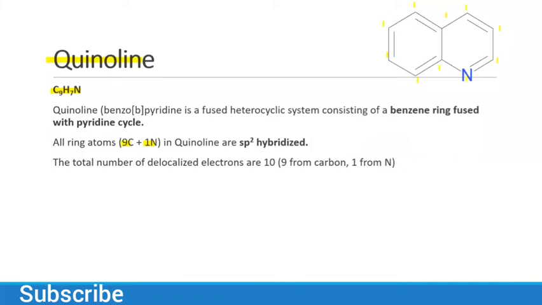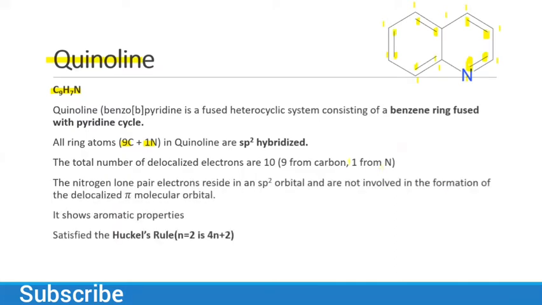And the total number of delocalized electrons is 10: 9 from carbon and 1 from nitrogen. We have 1 from nitrogen, 1 from this carbon, 1 from this, 1 from this. So we have a total of 9 from carbon and 1 from nitrogen. The nitrogen lone pair resides in an sp2 orbital and is not involved in the formation of the delocalized pi molecular orbital. You can also calculate this from the steric number, as we previously did for our other heterocyclic compounds.